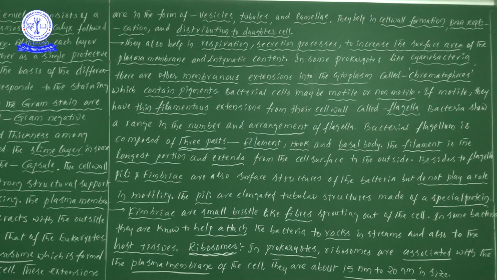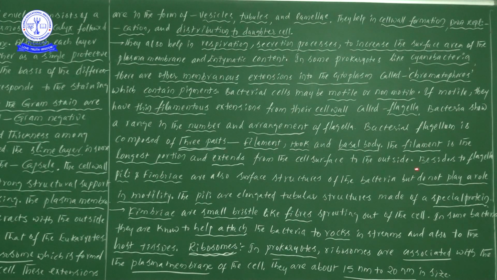Next one, the filament is the longest portion and extends from the cell surface to the outer side. One more time, what is the filament that we will be taking now? The filament is the longest portion and extends. If three parts are there in the flagellum, filament, hook and basal body, then the filament is the longest portion and extends from the cell surface to the outer side, where that particular filament is situated.